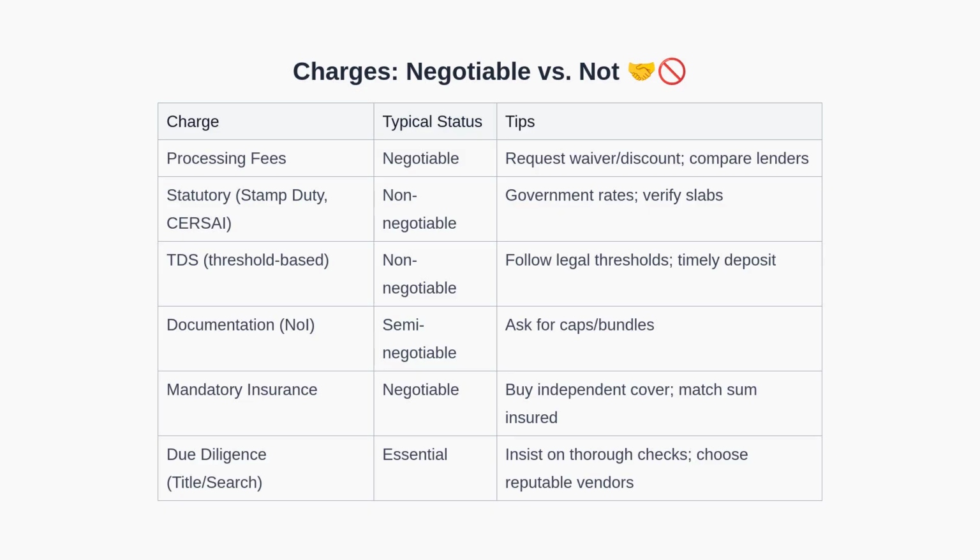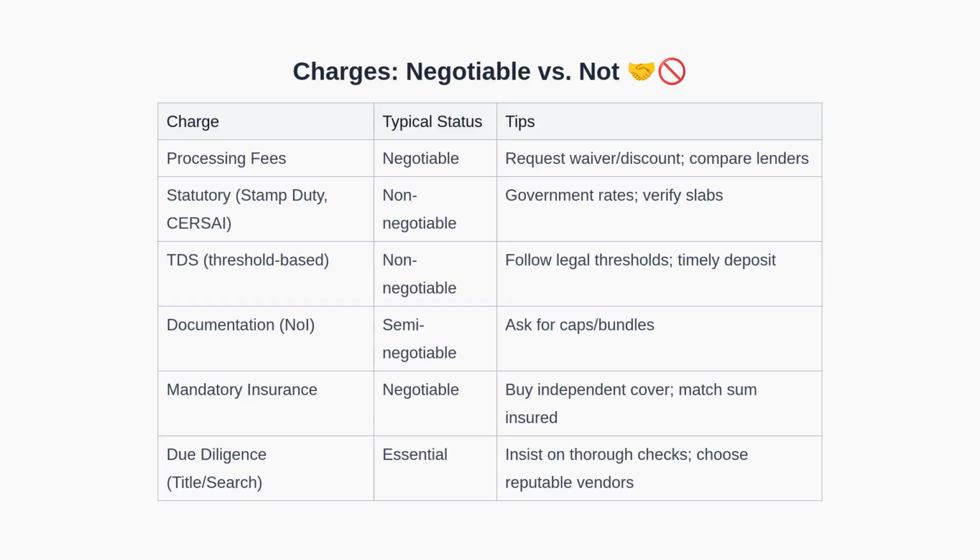This table summarizes charges and how to approach them. Processing fees are often negotiable, so request waivers or reductions and leverage competing offers. Statutory charges like stamp duty and CERSAI are non-negotiable and set by government schedules. TDS is a legal requirement above certain property thresholds. Comply and deposit on time.